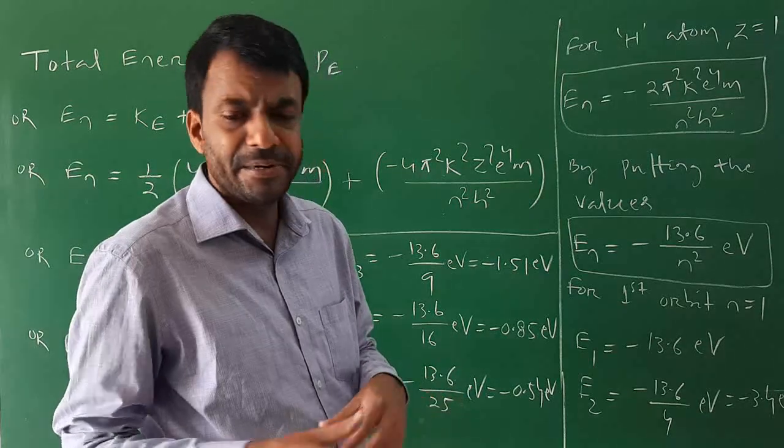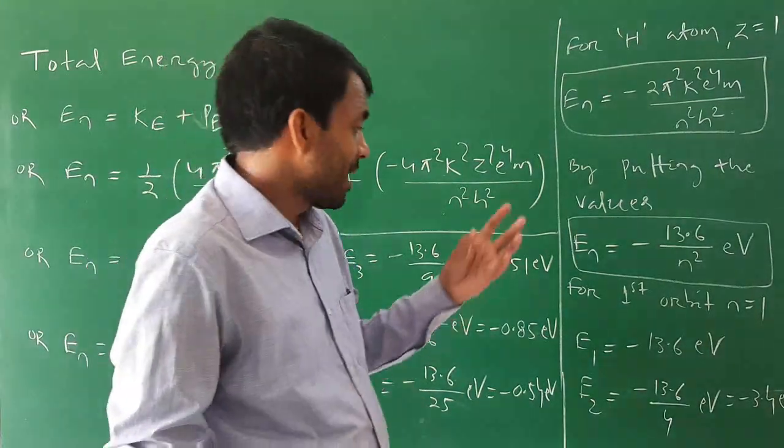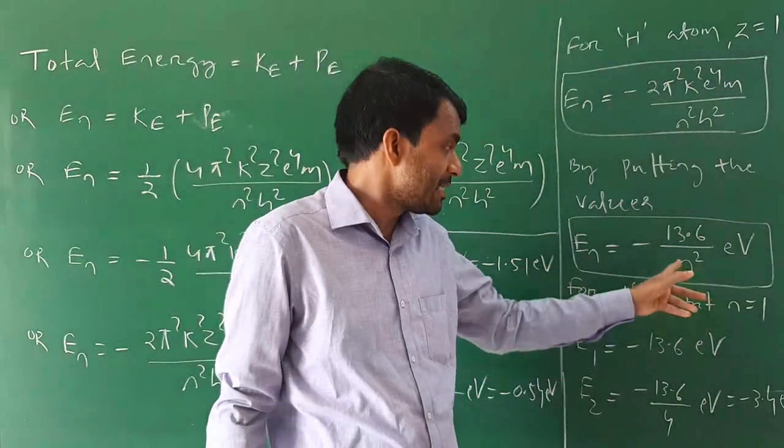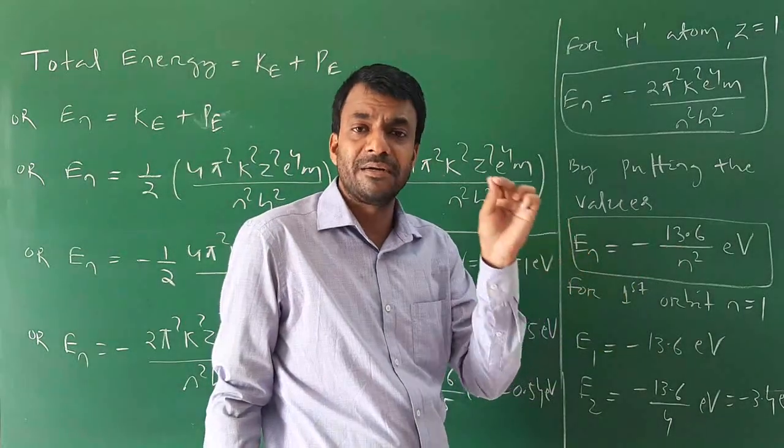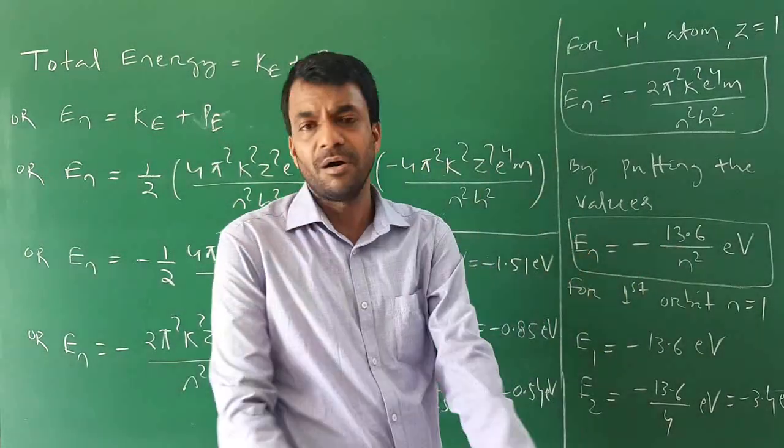These are the different values. So by putting n equal to 1, 2, 3, 4, the number of the orbit, in this formula,